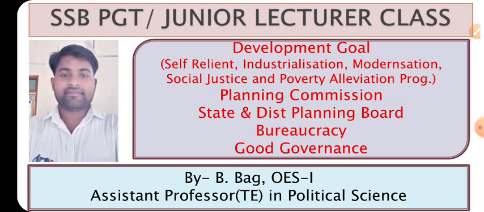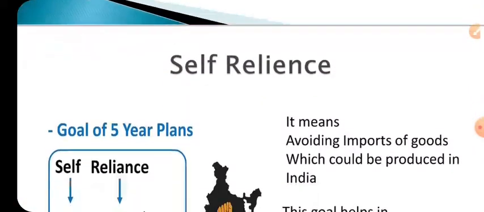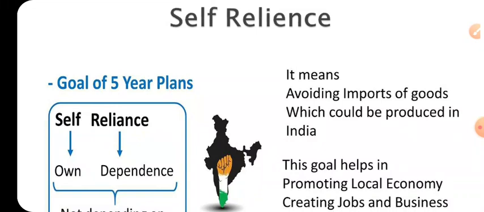In this video we shall discuss various developmental goals like self-reliance, industrialization, modernization, social justice and poverty alleviation programs. In addition to this, we shall also discuss the planning commission, state and district planning board, bureaucracy and good governance. Friends, without wasting much time, let us discuss our first point, that is self reliance.